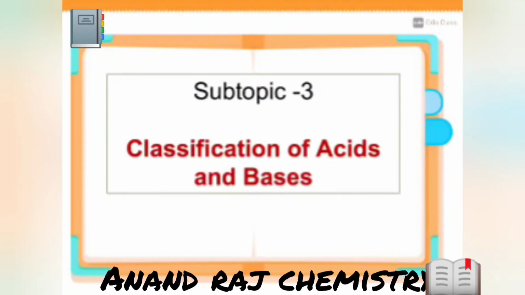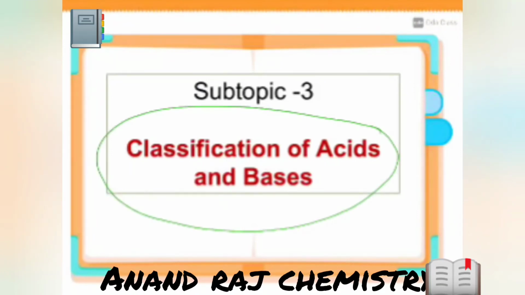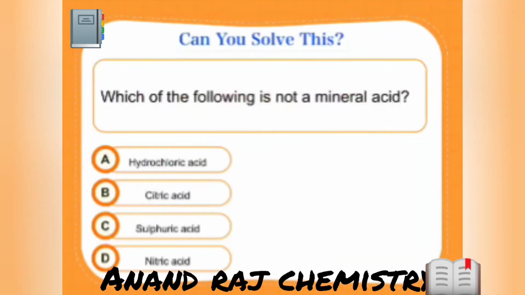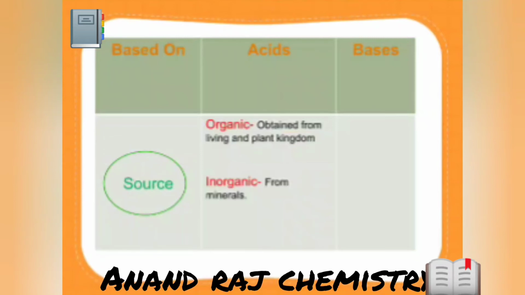Thank you. Chalo, now we will mute and learn about the third topic. Now the third topic is classification of acids and bases. Look, we are going to discuss classification mainly based on 3 categories. First, based on source. Second, based on strength. Then based on acidity, or the number of H plus ions and OH minus ions. So based on source,